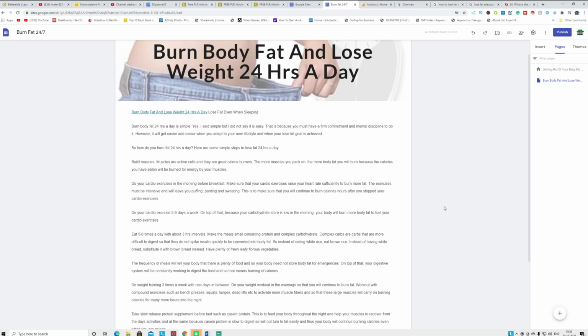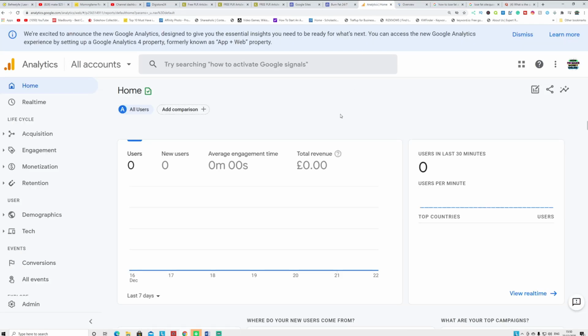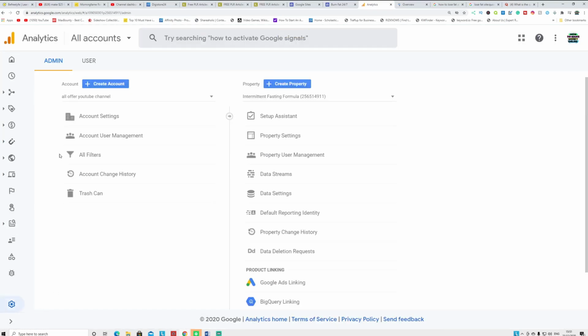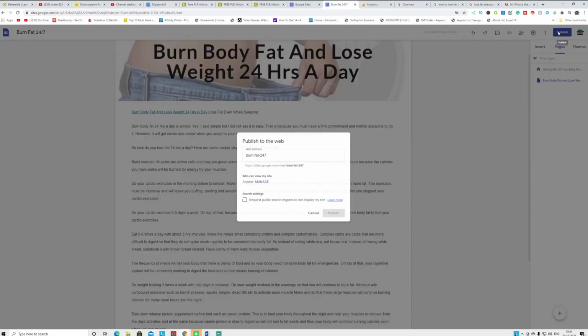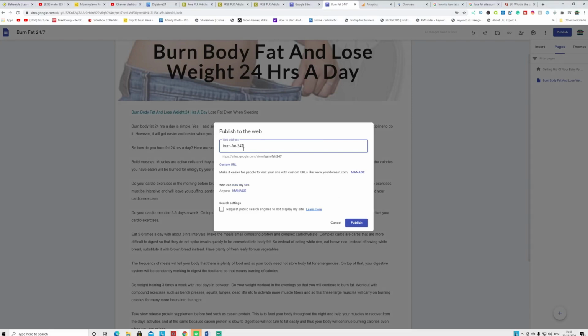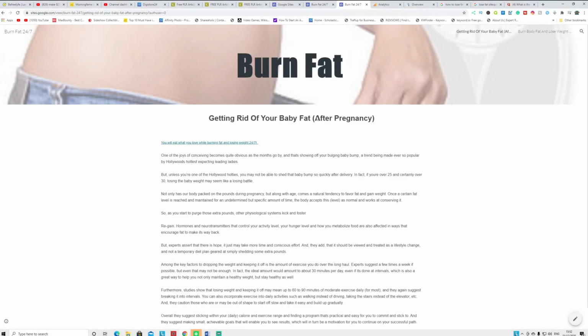Now after you did that, you need to do two things. First, Google Analytics, so you can see how much traffic you are getting, and Google Search Console, where you can index the site so Google can promote your site after you publish it. So what you have to do first, go to Google Analytics, create a free account, and add your Google Site to Analytics. Click admin here, and after that click create new account here. First, go to your Google Site and publish this site. Okay, this is the website address, and you publish it here. Now this is your published site.